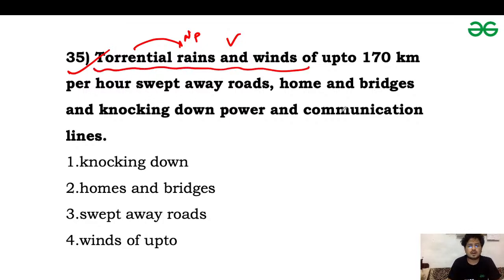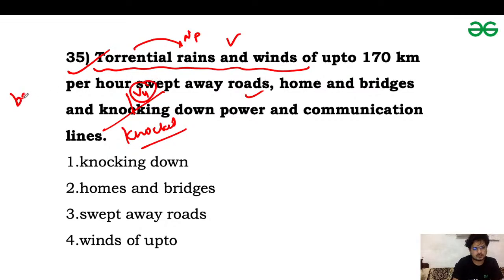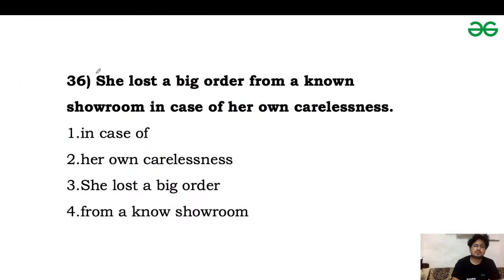Okay, of up to 170 km per hour swept away roads, homes and bridges. Okay, and knocking down. So it should be knocked down, not knocking down. Because we are using knocking as the fourth form of the verb and we are not using any be form with it. Okay, so the fourth form never comes without a be form of the verb. So it should be knocked down power and communication lines. So the error is in which part? A part. Next one is question number 36.